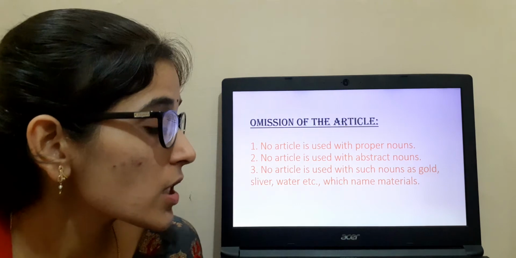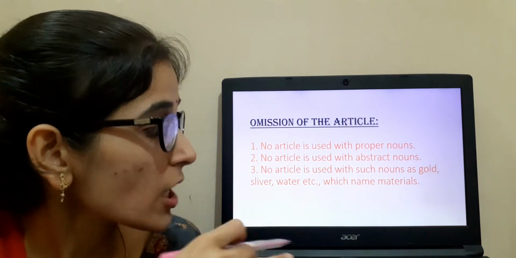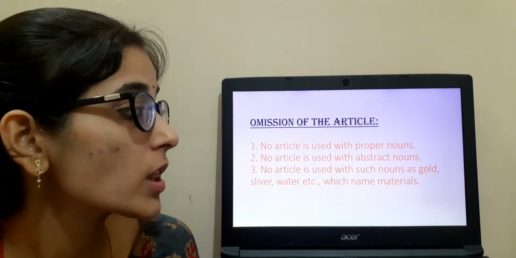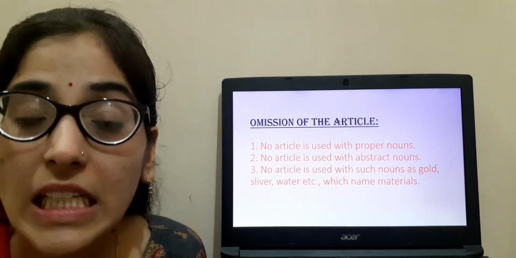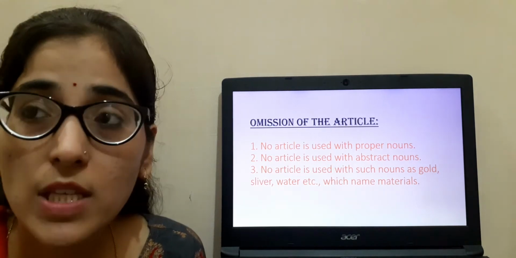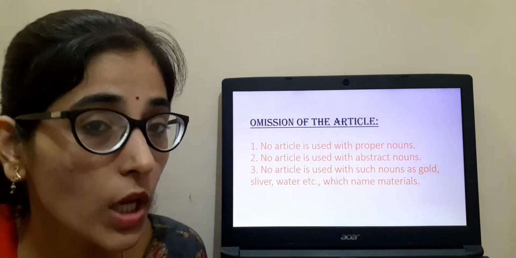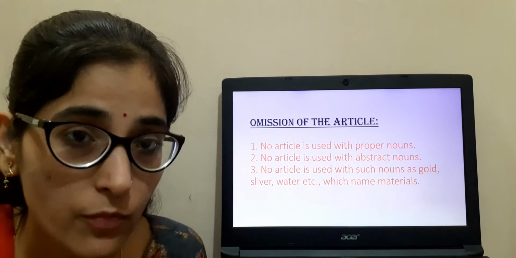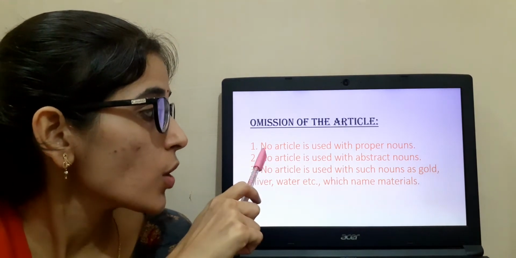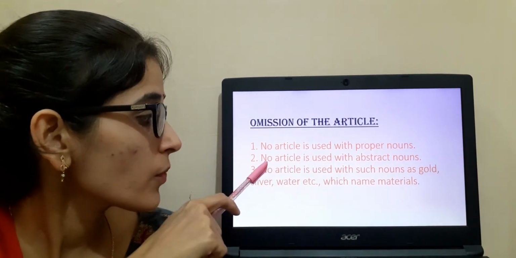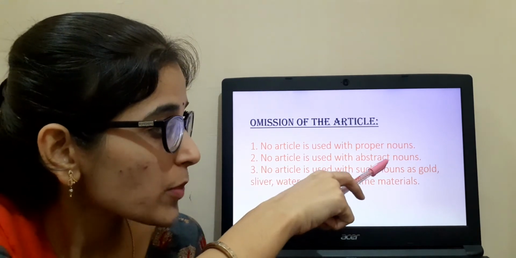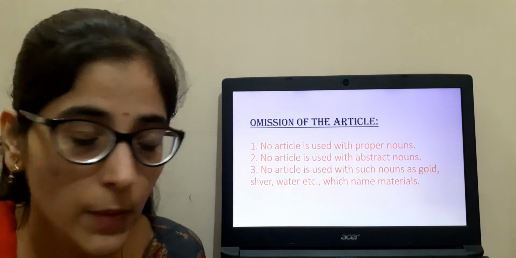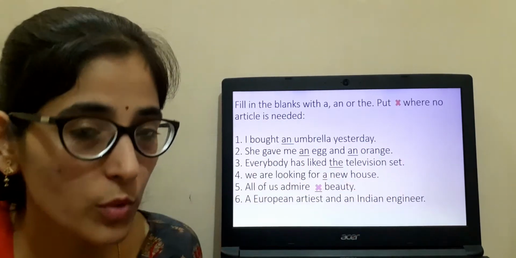No article is used with such nouns as gold, silver, water, etc., which name materials. Clear? That means in front of material noun also we are not going to add any type of article. Clear? So three things you have to remember. No article with a proper noun, then no article with abstract noun, no article with material noun. Clear? So this was all about the omission of articles.